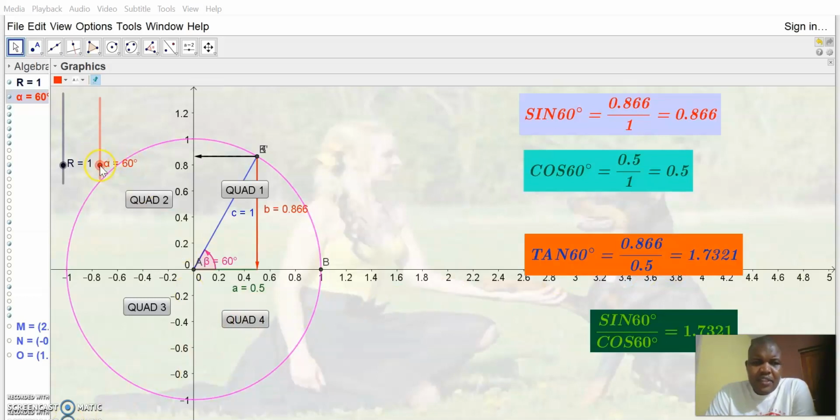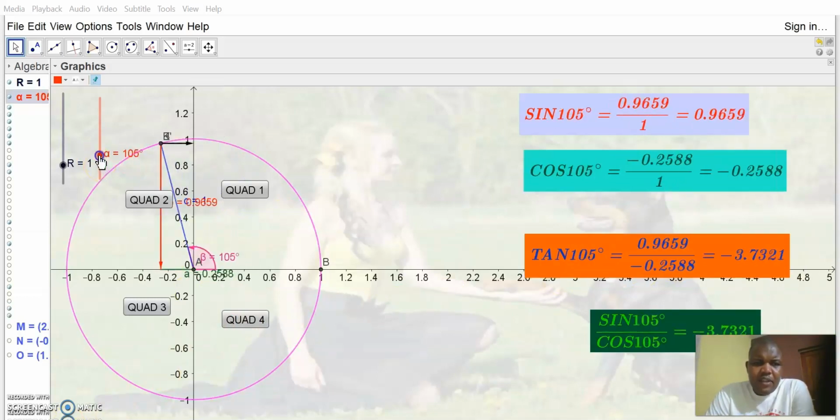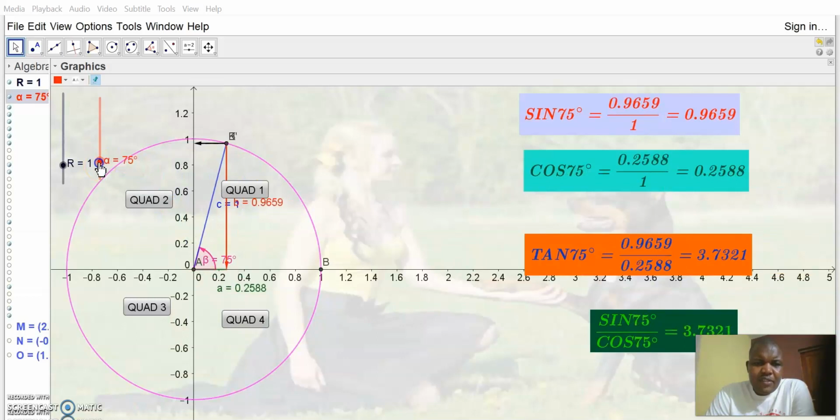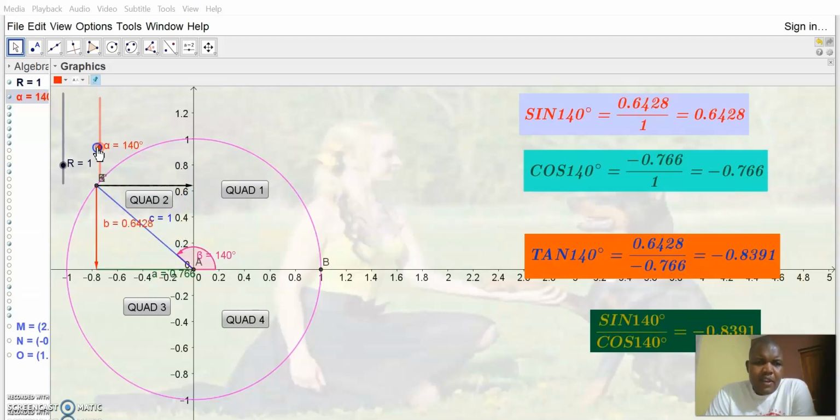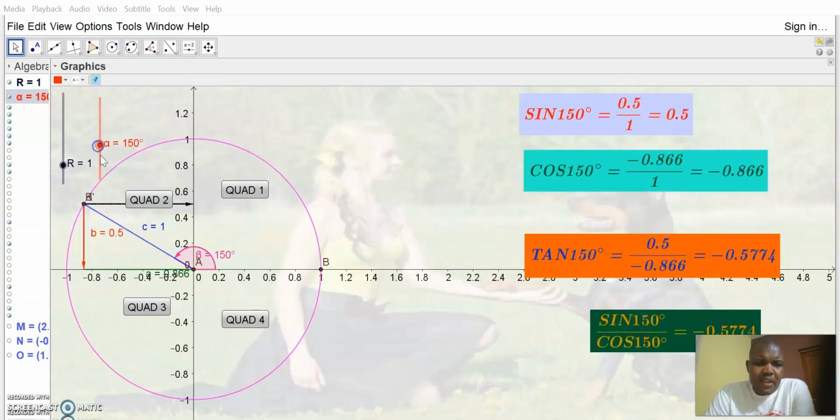Okay, so let's see as we move forward now to the second quadrant. Let's see how these angles play about. We have an angle of 150. In the second quadrant here, the sine is positive. Why is it positive?